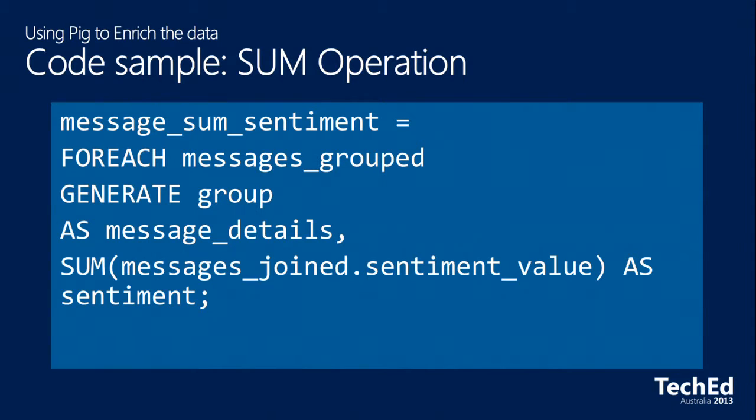And then this is a sum operation, and this is where it starts getting really weird. Instead of just saying, I need to get this column, group by this column, and I want to count this stuff, you've got to generate a group, you've got to sum some stuff, and you've got to give it another name, and you've got to do this for each operation, which means that for each of the individual messages that they group together, you've got to trawl through and do this operation here. You can probably start to understand that it gets a little bit mind-bending trying to write a Pig job that makes any sense whatsoever and works. And of course, the worst thing about this is when you get the syntax wrong or you don't quite get the result you want, it can take you an hour to realize that you've screwed up.